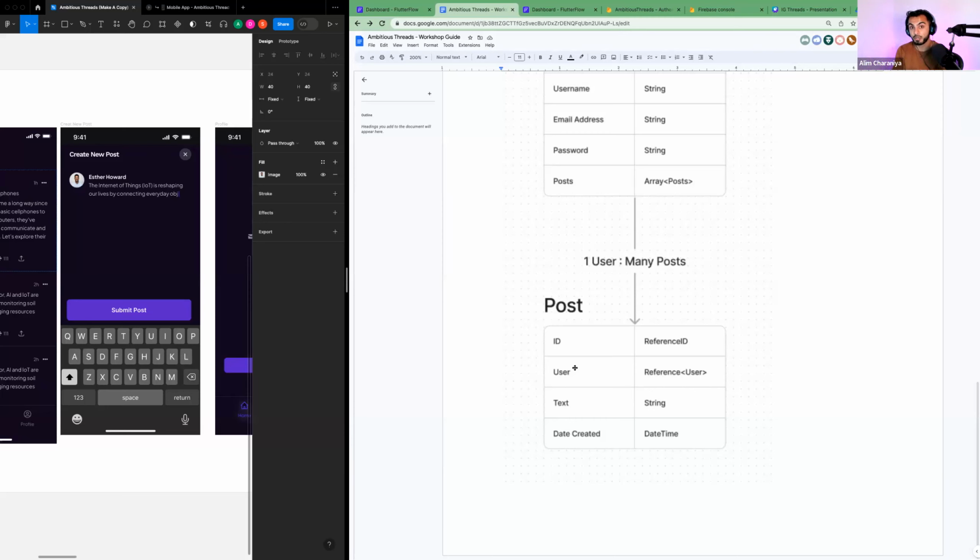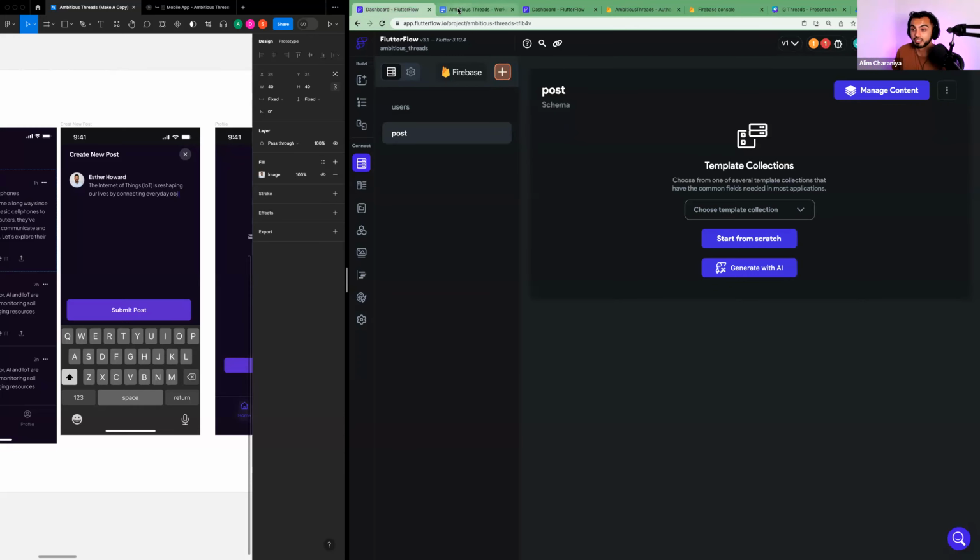If Zion makes a post, he shouldn't see Moses' post under his profile. He should only see his own, right? So every time we make a post in the database, we have to tell the database who that post belongs to. And of course, every post has a string and a created time, because you want to be able to sort on the front end the time in which it was created.